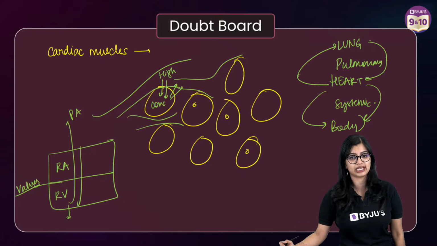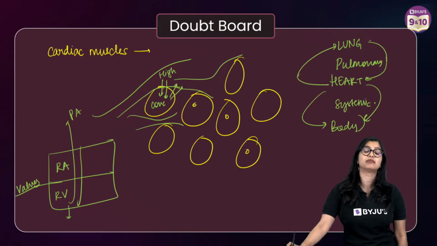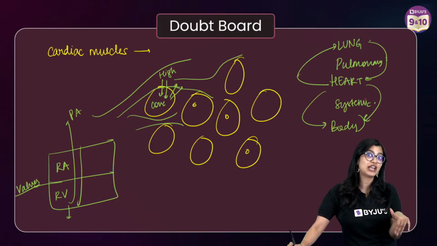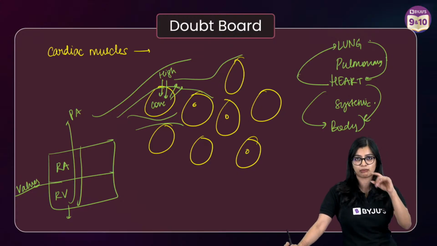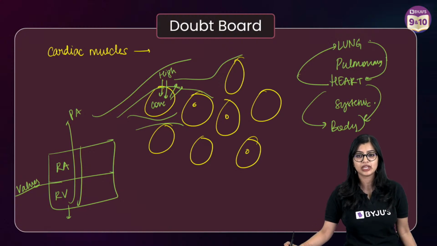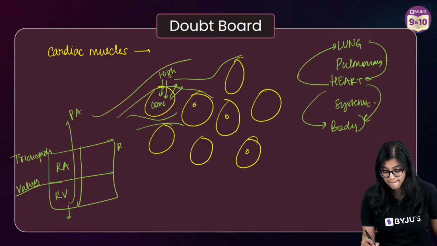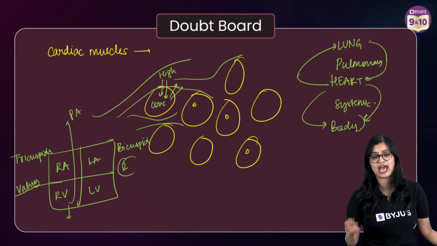Yes? Ma'am, why isn't vein mentioned in blood pressure? For the same reason that the blood flows at low pressure in veins. There is not a large pressure exerted in the veins, which is why we don't measure blood pressure with respect to veins. Yes? Tricuspid valves are on the right side with 3 flaps. Bicuspid is on the left side between left atrium and left ventricle, with 2 flaps.